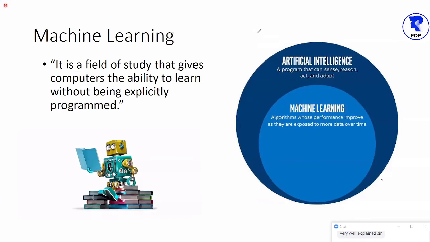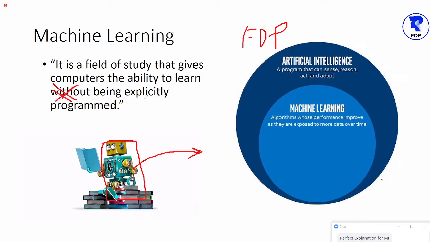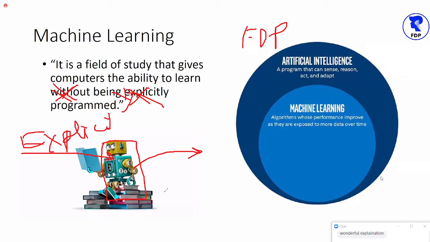Means in this FDP, we are going to learn how we can provide that power to the machine so that the machine can perform. But for that performance of the machine, we don't need to supply human written programs, we don't need to supply explicit programs.